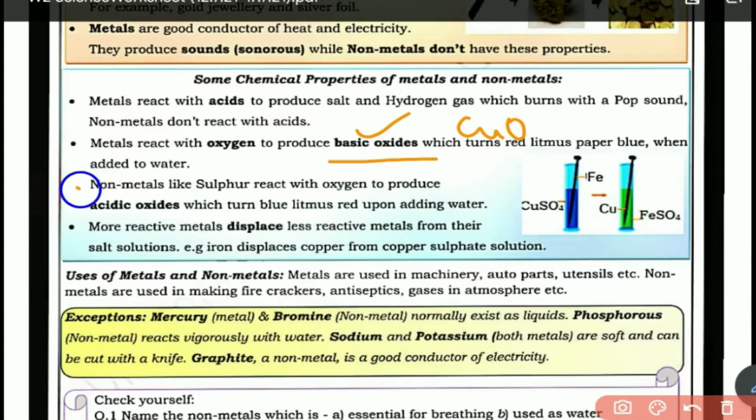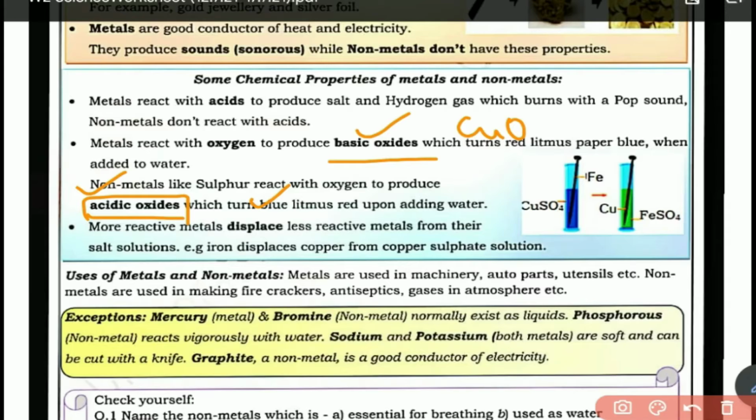Okay, now non-metals like sulfur react with oxygen to produce acidic oxides. So the behavior of non-metal oxides is opposite, they are acidic oxides. Same way you will test it with litmus paper. What happens when you put blue litmus paper into the solution? It turns red.